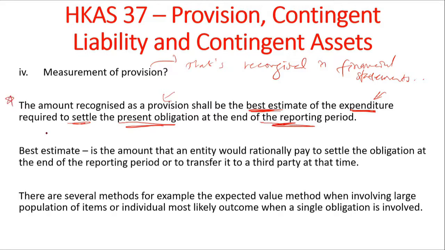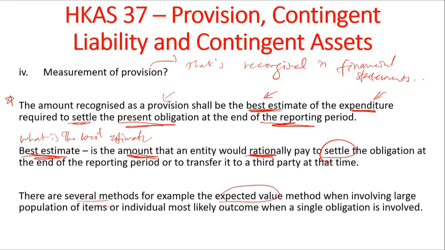Again, these are definitions. So what do we mean by best estimate? It's an amount that an entity rationally expects to pay to settle the obligation, right? So it's a rational amount that the company expects to pay. Of course, there are several methods.